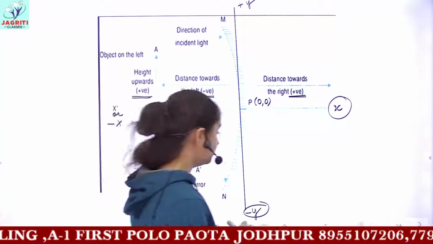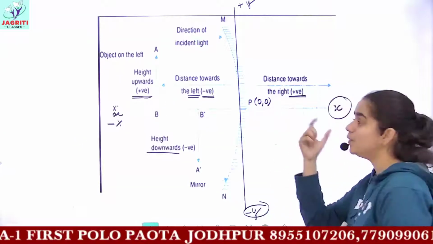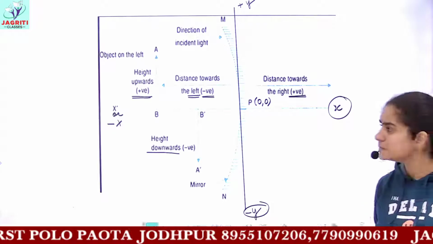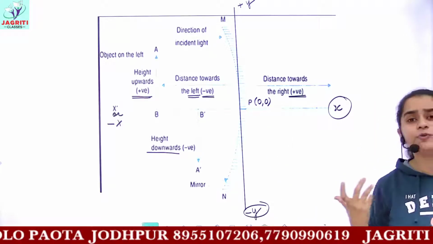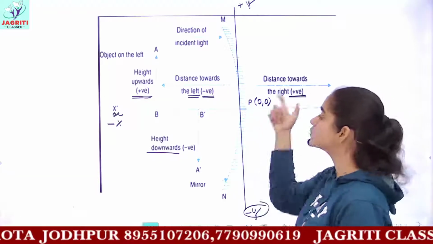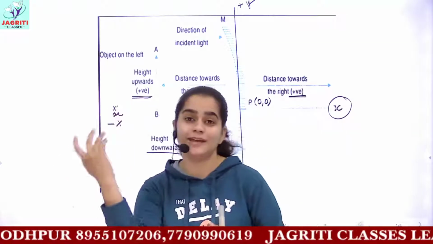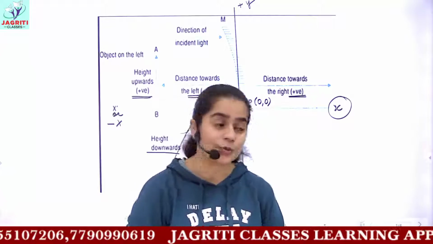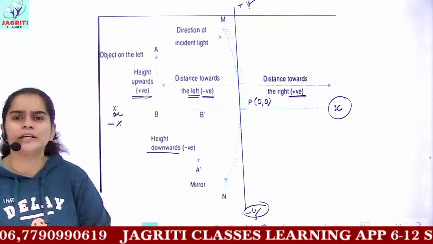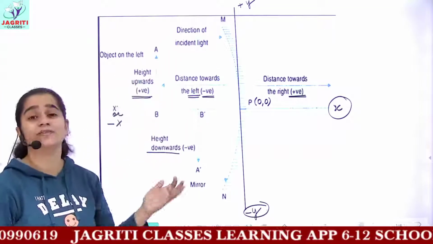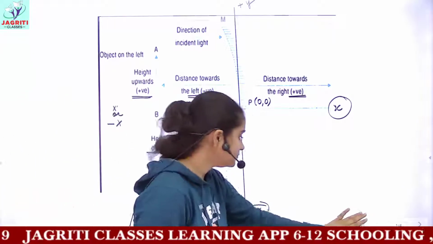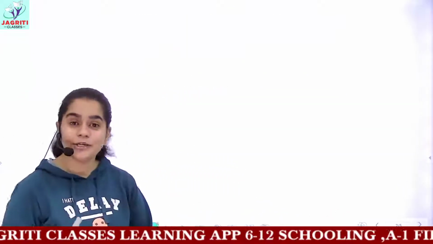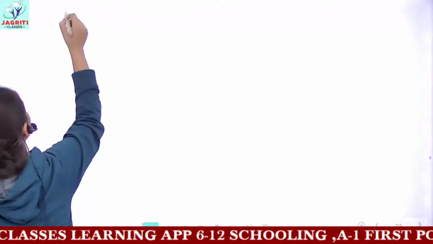Now I hope you have understood this. Now the question comes, these signs will decide for which quantities. We understood that you have to take positive when the conditions are different, and sometimes that quantity can be negative also. But now, what are the quantities for which this sign convention is being used? For knowing that, I'll be writing the names of those quantities.